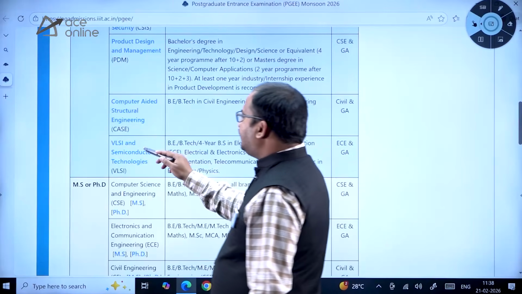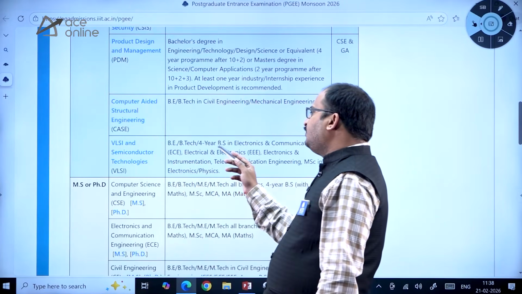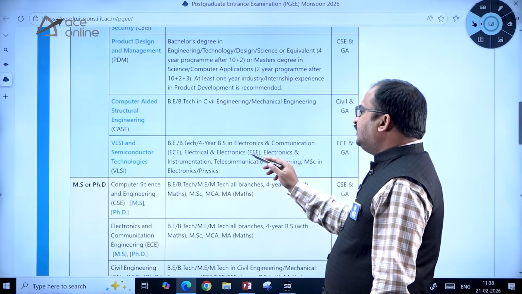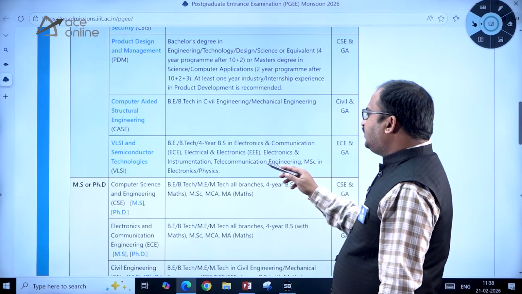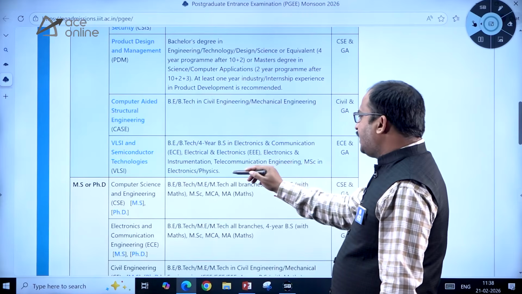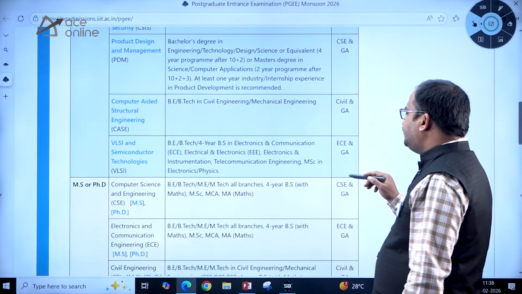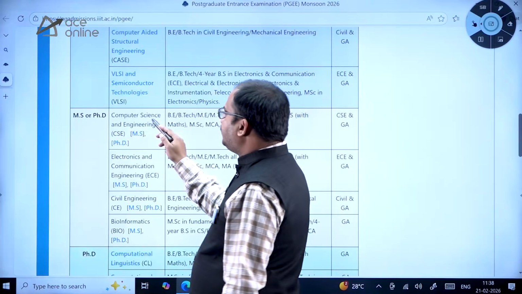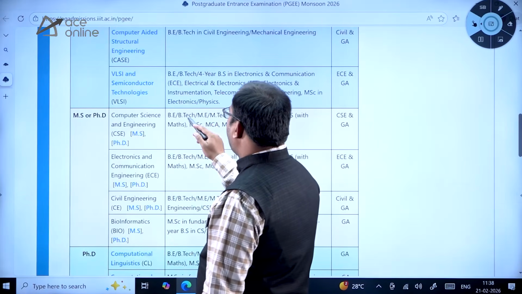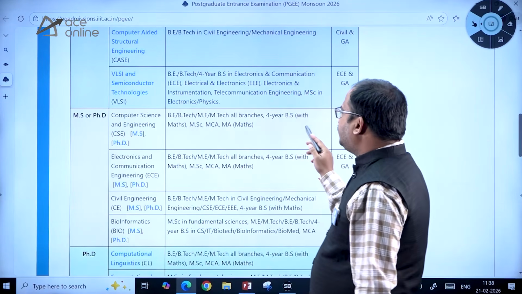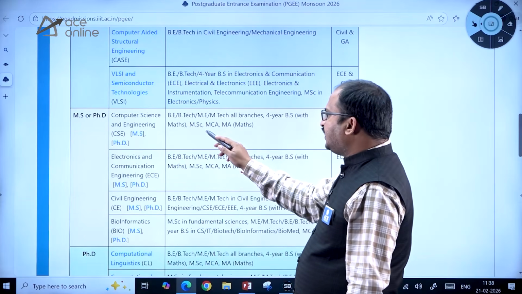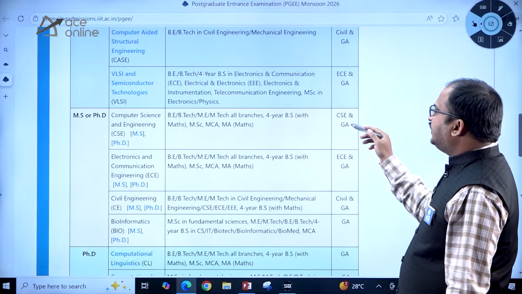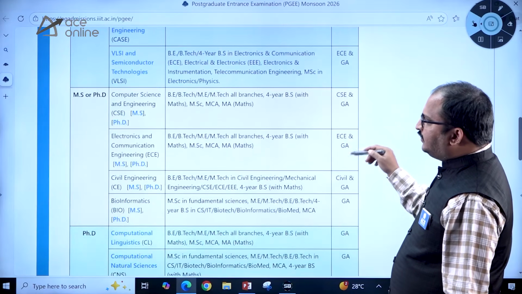Then VLSI and Semiconductor Technologies: BE, BTech, 4-year BS in electronics and communication, then electrical and electronics, electronics and instrumentation, telecommunication engineering, MSc in electronics or physics. ECE and GA is the subject test here. Coming to MS or PhD, Computer Science and Engineering: BE, BTech, ME, MTech all branches, 4-year BS with mathematics, MSc, MCA, MA mathematics. So these are the eligibility, and CSE and GA is the paper that you have to write.